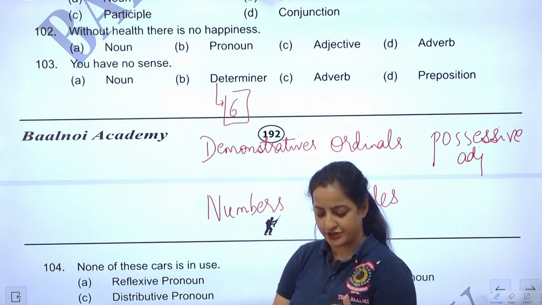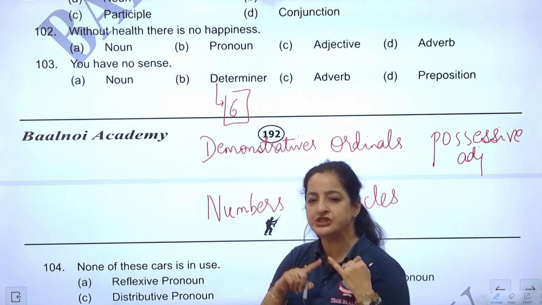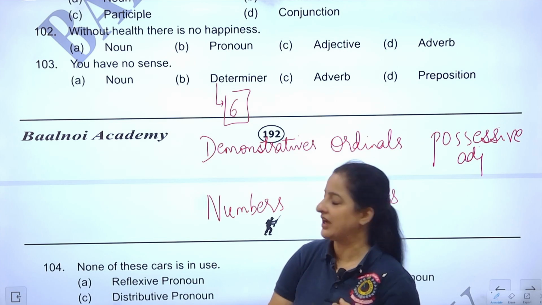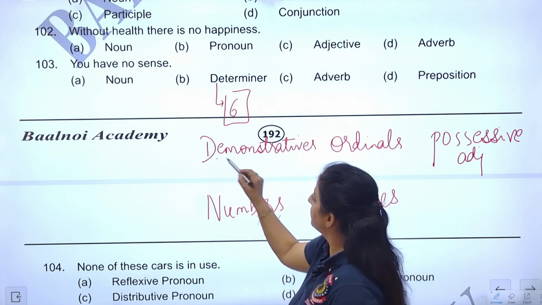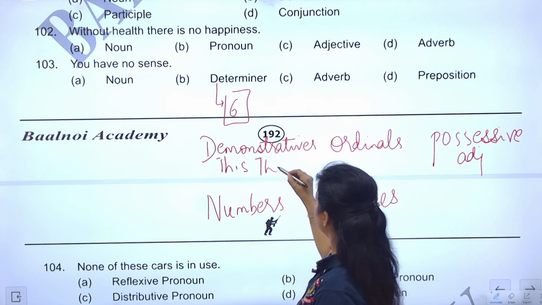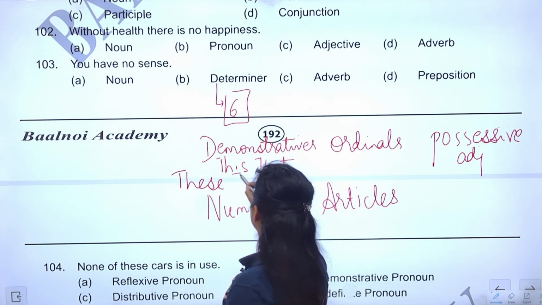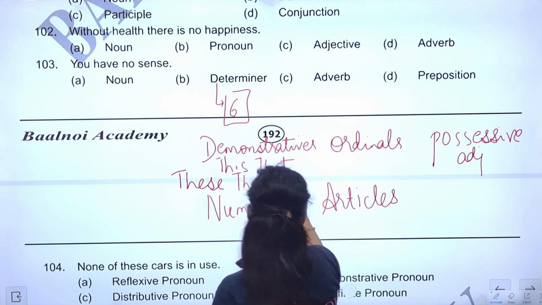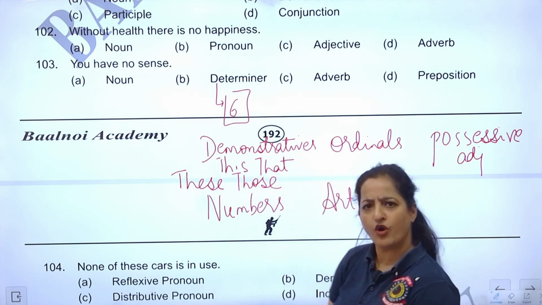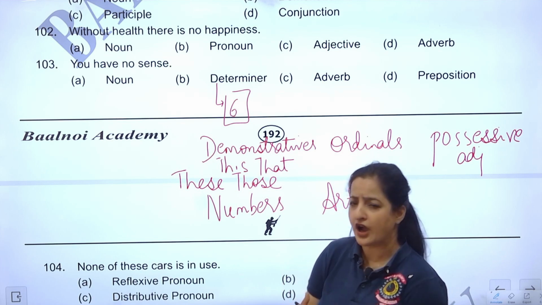If you remember, I told you this, that, these, those. Those four words are demonstrative pronouns also, demonstrative adjectives also. So we write it: this, that, these, those. These are demonstratives. Ordinals, what are ordinals? Numbers which give order. How to identify them?